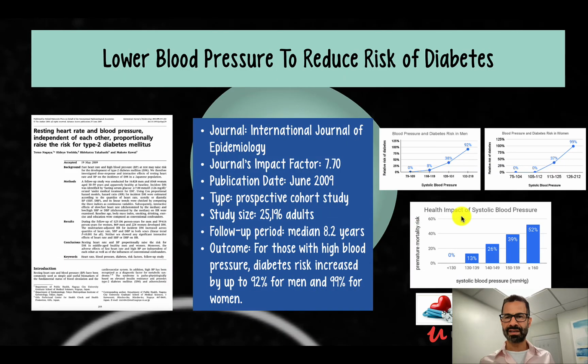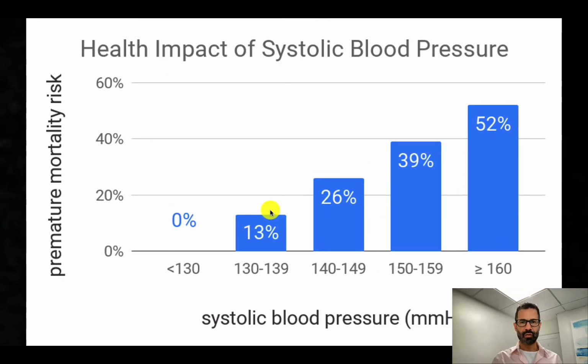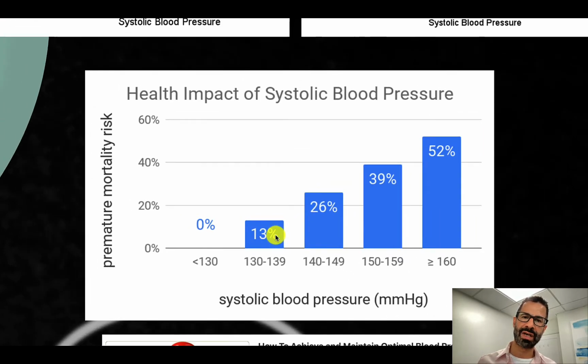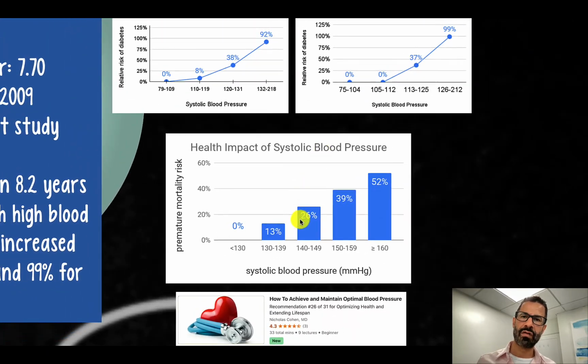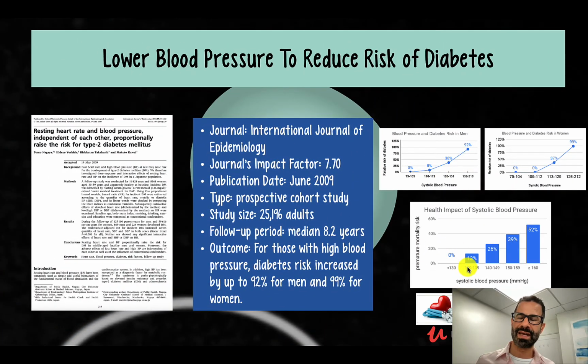We can contrast this with the data on mortality for blood pressure. The mortality data suggests that a blood pressure less than 130 is ideal, and anything higher than 130 increases mortality risk. But if you're specifically dealing with elevated hemoglobin A1C, then your goals for blood pressure should be even lower than that suggested by the mortality data. In other words, if you're a man, your blood pressure goal should be 109 or less systolic. And if you're a woman, your goal blood pressure should be systolic 112 or less.